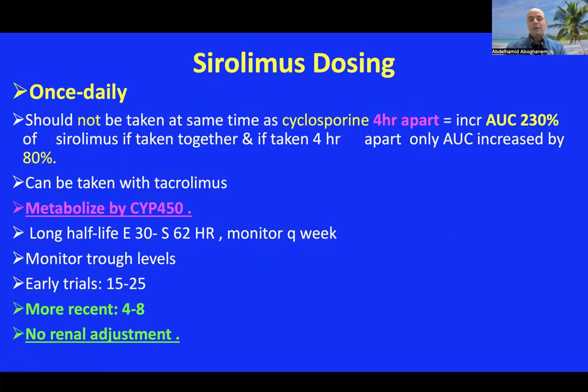Sirolimus also, same as tacrolimus and everolimus or whatever, once daily. Same like Advagraf or Envarsus once daily. It should not be taken with cyclosporine; take them 4 hours apart at least, because it increases the drug concentration, area under the curve, around 20 to 130% of sirolimus if taken together. And if taken 4 hours apart, the area under the curve increases by only 80%.